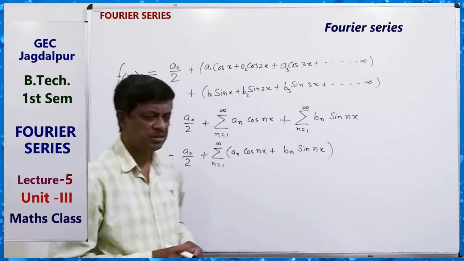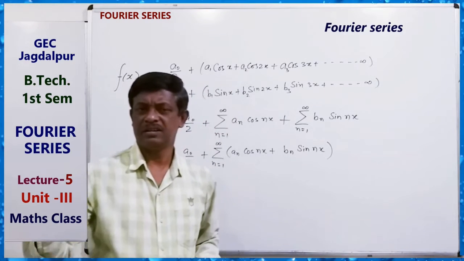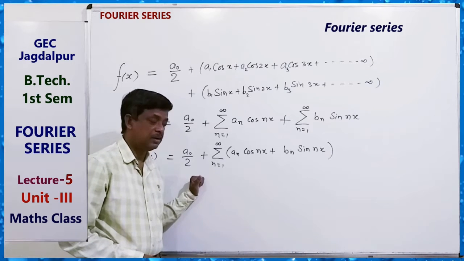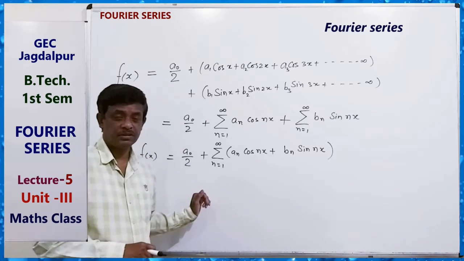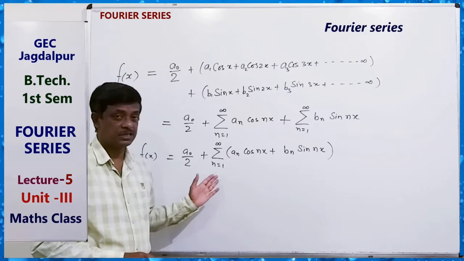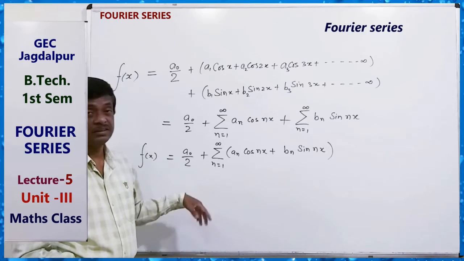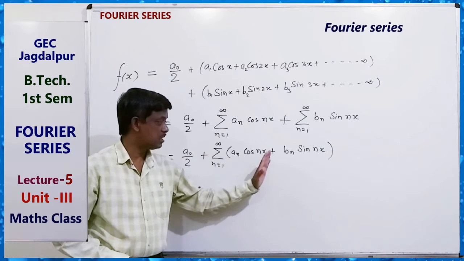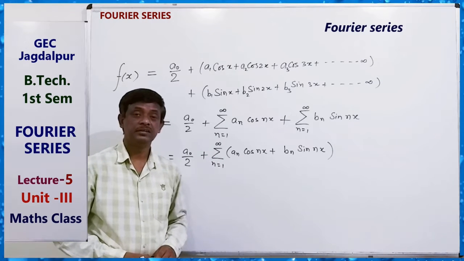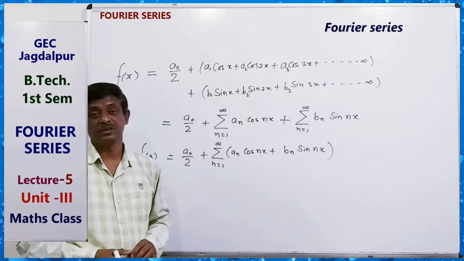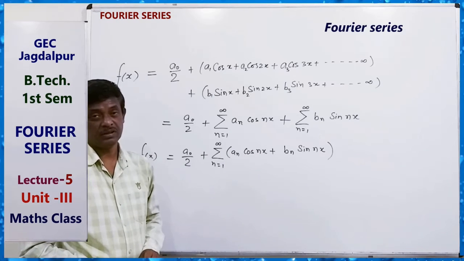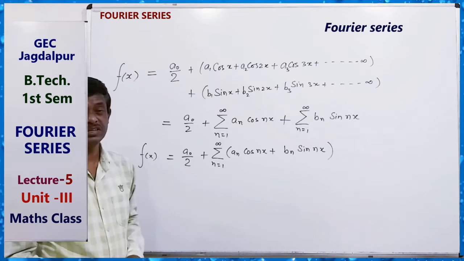It is important in engineering and physics, and it is used for signal processing, also for heat conduction in mechanical engineering, and electric circuits, because cos and sine are used for wave functions. So, a periodic function with period 2π. This is a very important series.